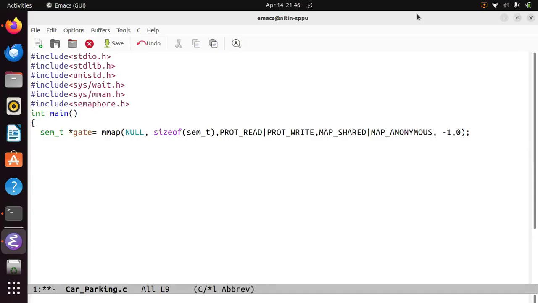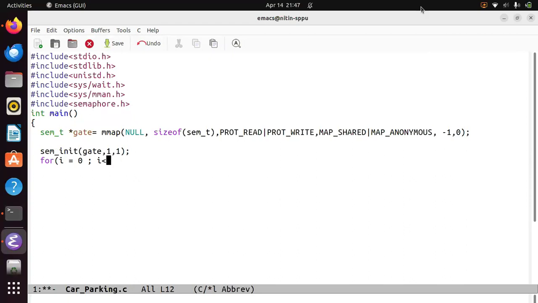Now let us initialize the semaphore. So the same sem_init, we'll write the semaphore variable and give the initial value to be 1. Correct. Then for i equal to 0, i less than, let us say 10.